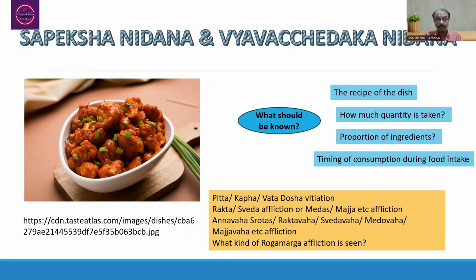And when you think about the Roga Marga affliction, initially that may be observed, that will be considered to be Mahasrotas, that is what we can say the Abhyantara Roga Marga affliction. Then we may suspect Bahya Roga Marga affliction, as is because Raktavaha, Medovaha or Majjavaha, so this affliction may be considered as such. In this way, we have to make the decoding of the components of the, or to say that the human body part that are going to get afflicted depending upon the Lakshana observed in the patient as such.